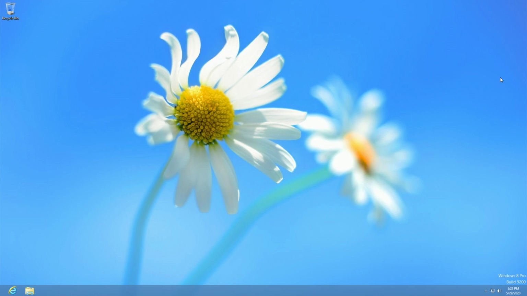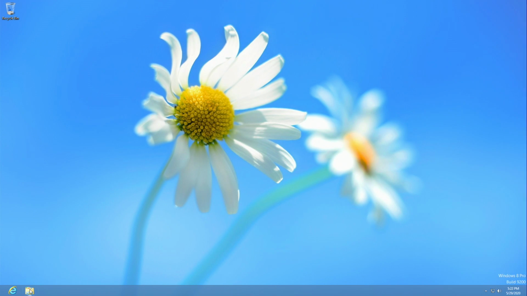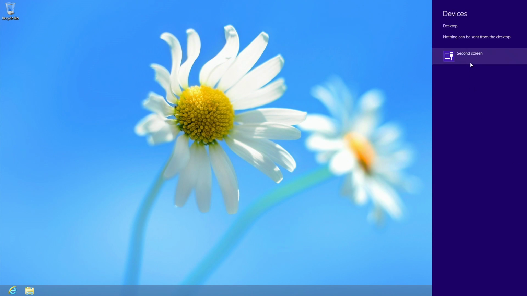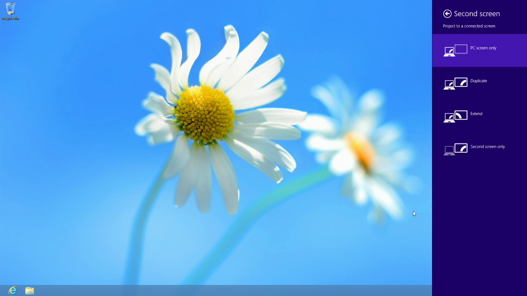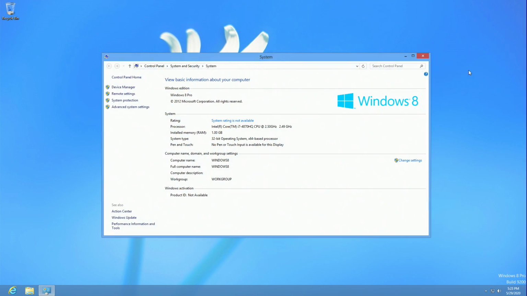The Charms bar can be accessed by swiping left on the display or moving your cursor up to the top right-hand corner and sliding your cursor down. From here you can see Search, Share, another Start button, and then you can also see Devices and Settings. Settings in the Charms bar included Control Panel, Personalization, PC Info, Help, along with Network, Volume, Brightness, Notifications, Power, and a keyboard. Using that Power button was one of the only ways to shut down Windows 8. At this time, there was no shutdown button in the Start menu.